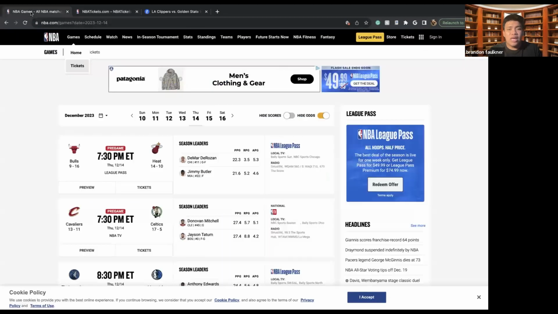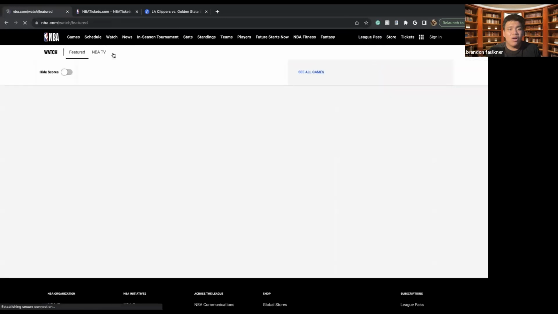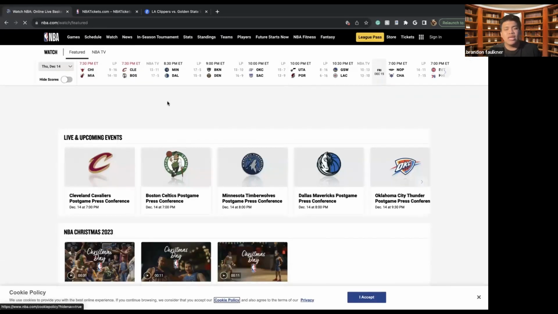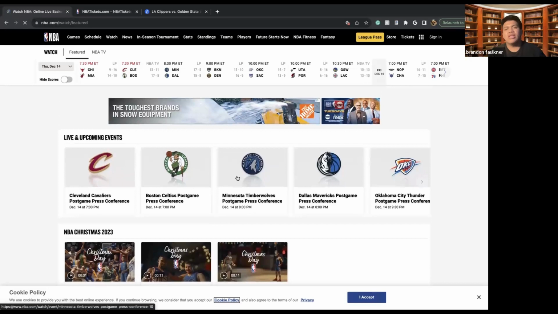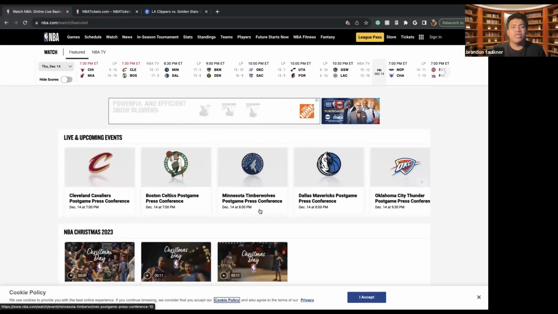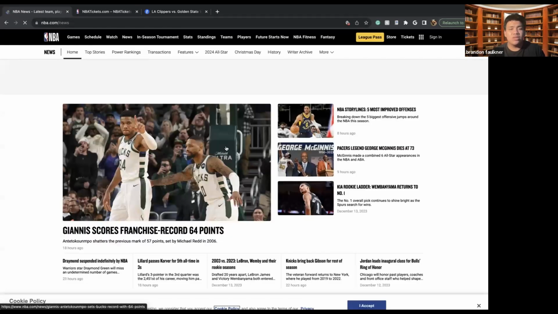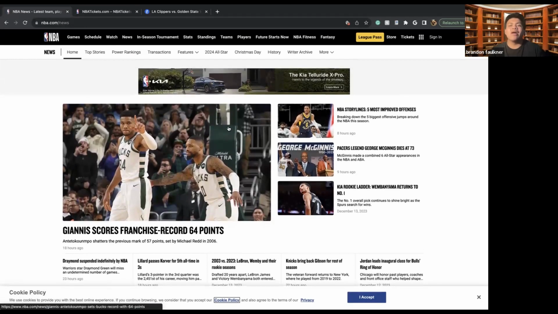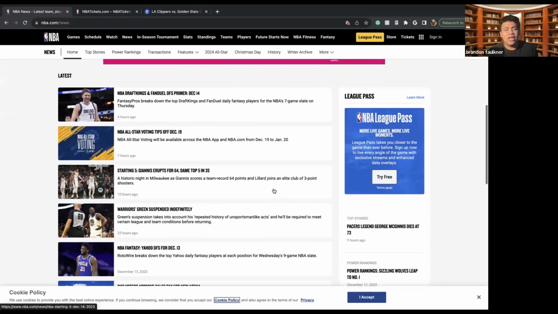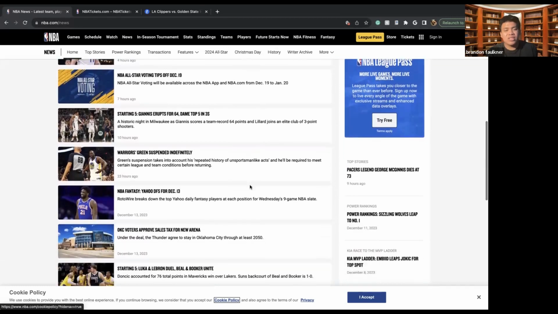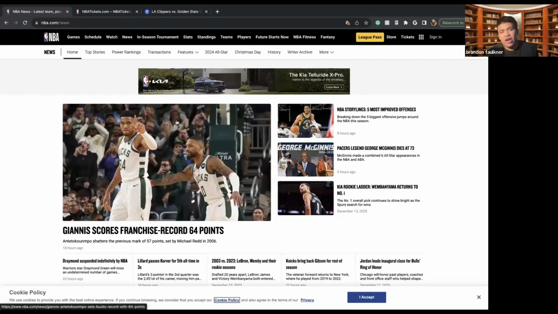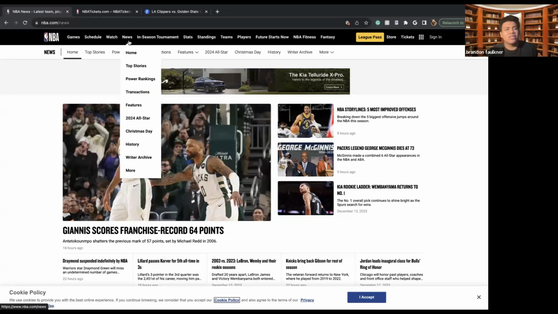Other things related to the NBA website, we also have the ability to watch the games. Once again, as I mentioned before, you will need the NBA League Pass in order to do this, or you will need to connect your TV provider to your computer and watch it that way. There's also news. The different news that is going around in the NBA, you'll be able to check up on the different stories, the different headlines, look for your favorite players and see what's up with them, and see who's been drafted, who's been cut, and things of that nature.